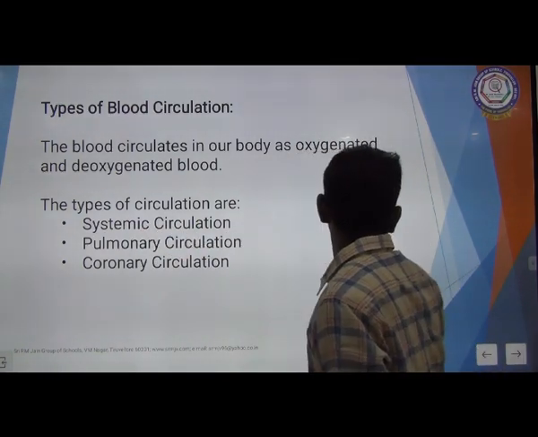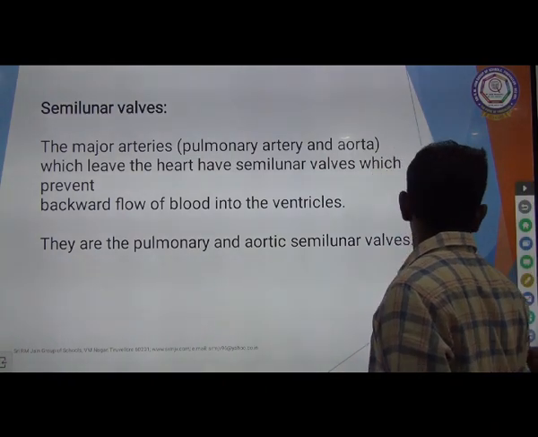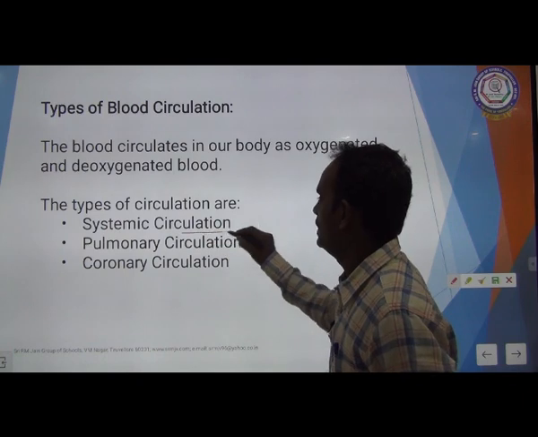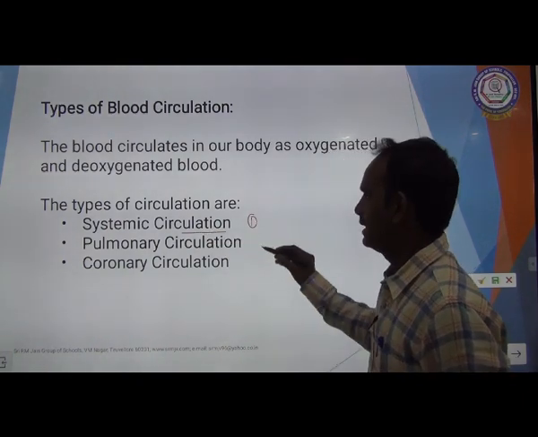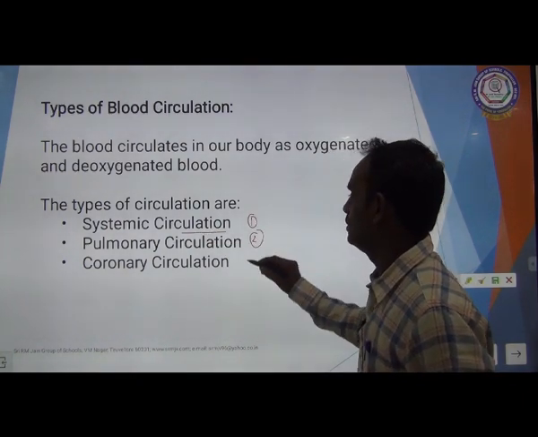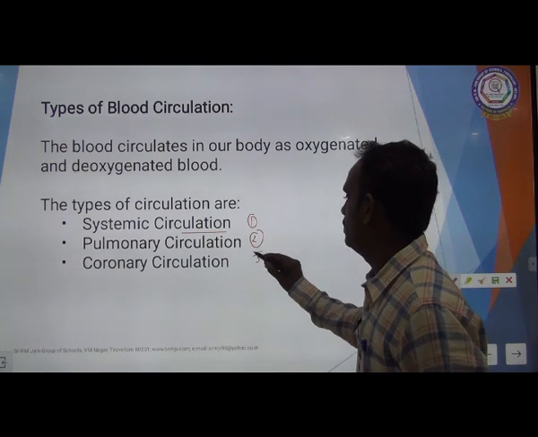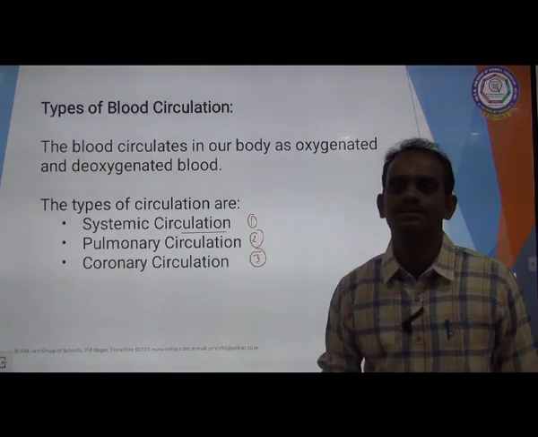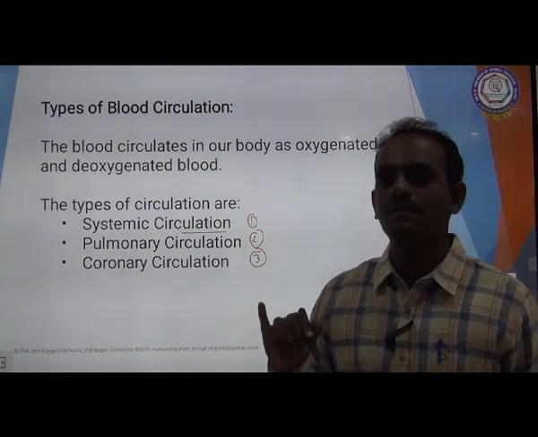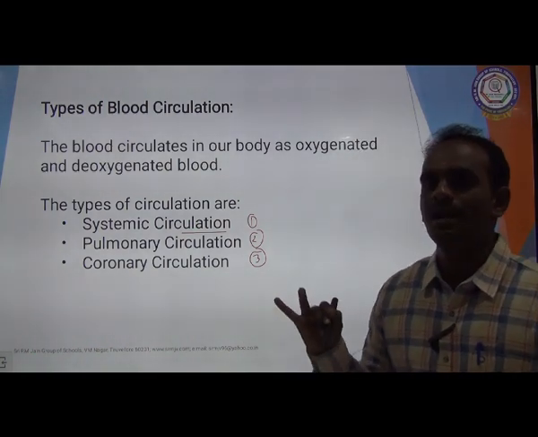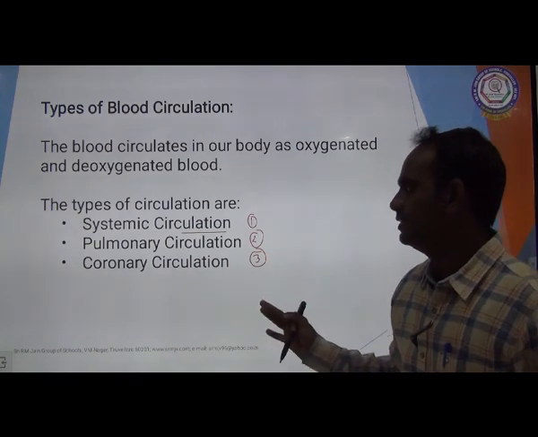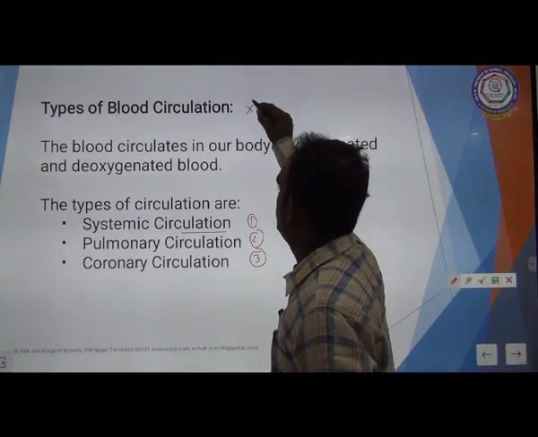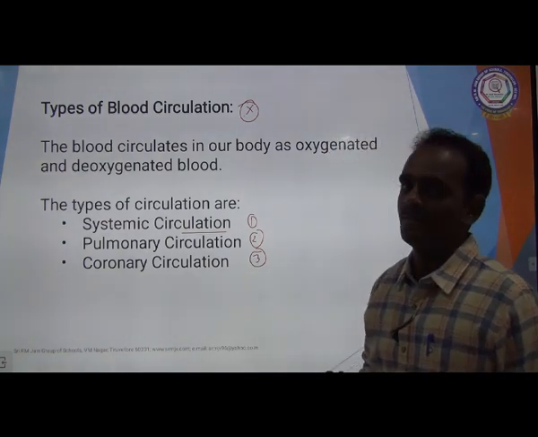The three types of circulation are: number one, systemic circulation; number two, pulmonary circulation; number three, coronary circulation. How many types of circulation are there? Three. One is systemic circulation, second is pulmonary circulation, and third is coronary circulation. It is a very important question: types of blood circulation.